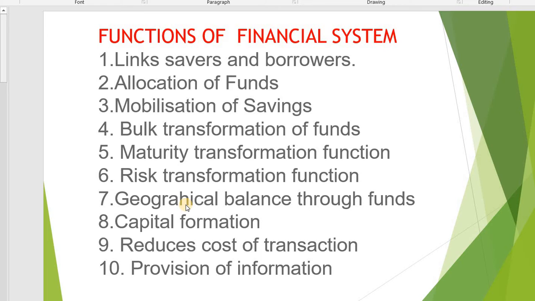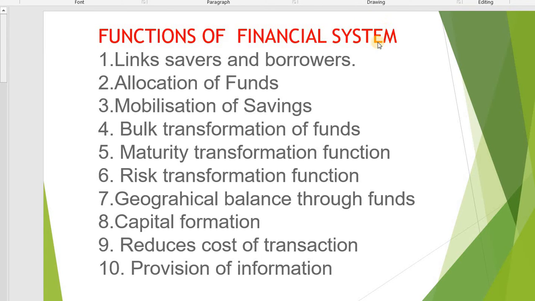Then people will have more tendency to do investment or savings. Based on the information, people will use more facilities and take more decisions on their financial transactions. These are the functions of the financial system.